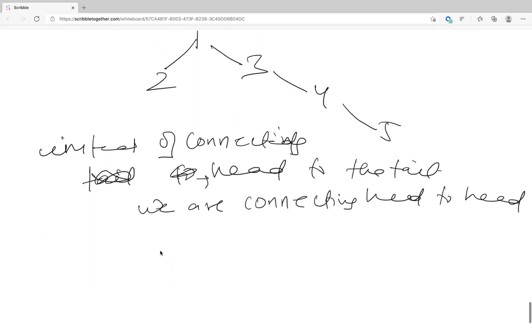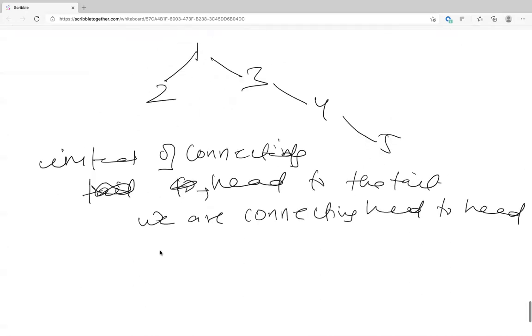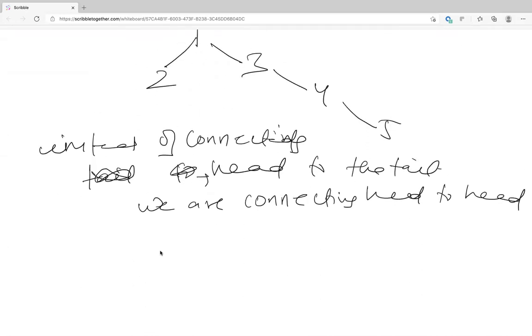Is this clear? What improvement we are trying to do? This is just a concept. This is what we are going to do: connecting the head of one tree to the head of another tree. Is that clear? What we did?